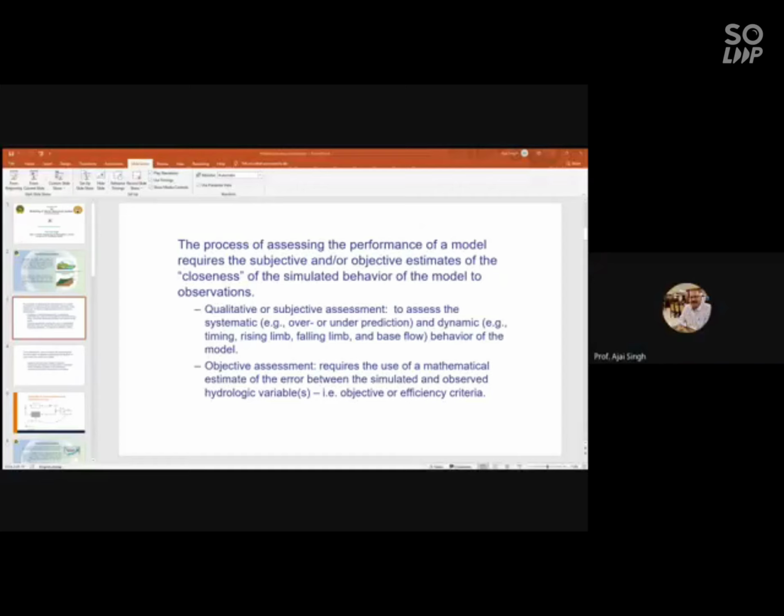I will close the video, then it will be better. The process of assessing the model requires subjective and objective estimates of the closeness of the simulated behavior of the model to observations. The qualitative or subjective assessment is to assess the systematic and the dynamic timing. If we are talking about the hydrograph, then the rising limb, falling limb, and the base flow, or the behavior of the model. And the objective assessment will include